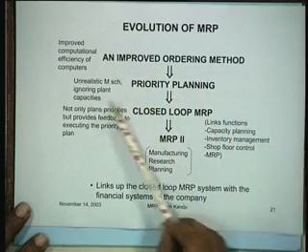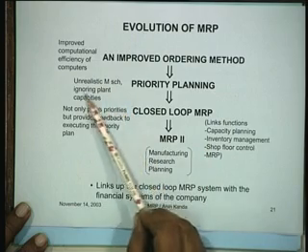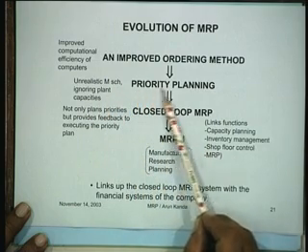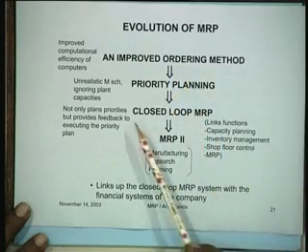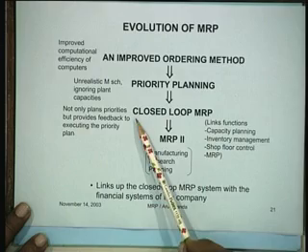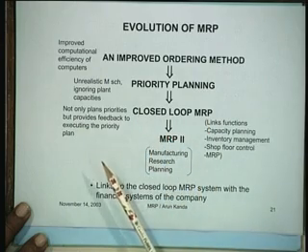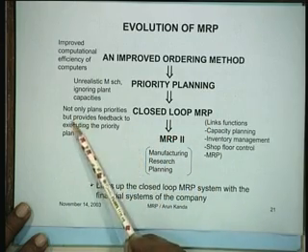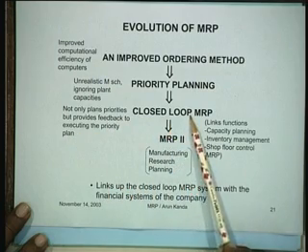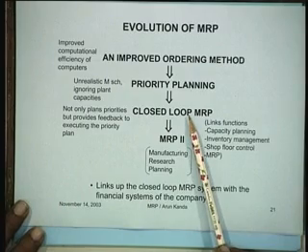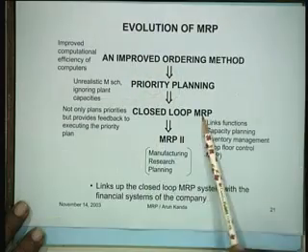And then you can talk about unrealistic machine schedules, ignoring plant capacities, and therefore you can do priority planning on that basis in the second stage of evolution. And then when you graduate further, you can talk about what is called the closed loop MRP, which not only plans priorities but provides feedback to executing the priority plan. See, for instance, the major defect with the MRP system is, once you calculate the material requirements, you do not know whether you have the capacity to actually deal with those requirements because there was no capacity check. So here we are making those checks.